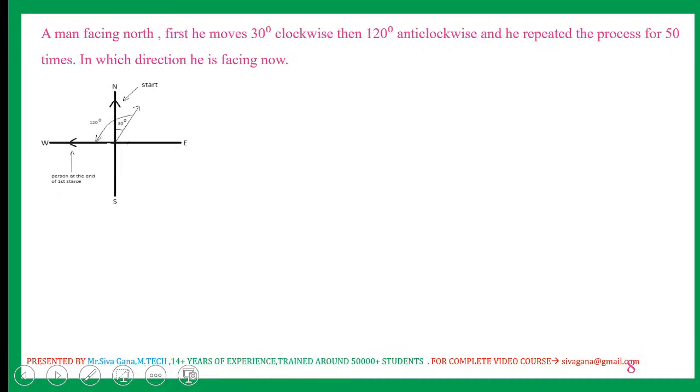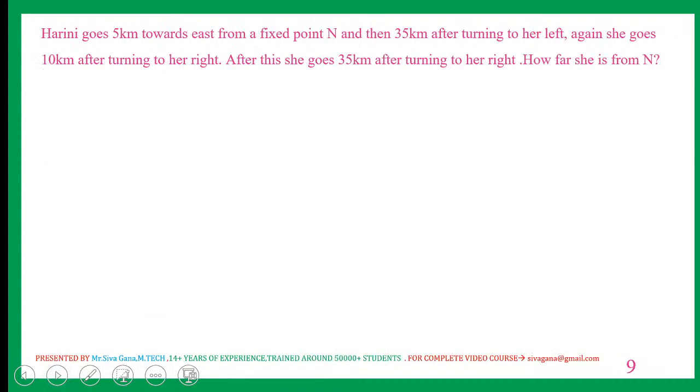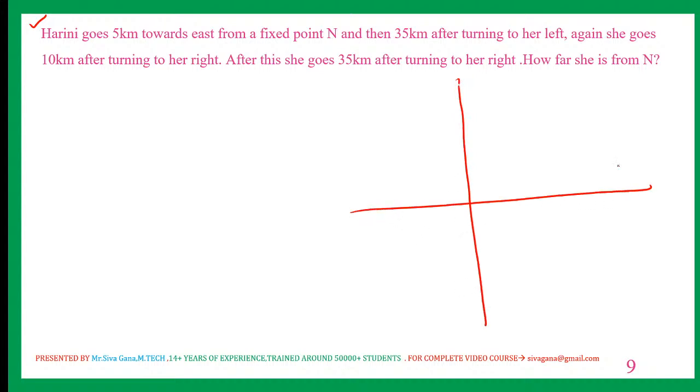Next question. Harini goes 5 kilometers towards east. Basic question. Model 1 I am starting. For every question, this is the diagram. By reading the first 2 statements itself, this is a direction sense question. Sir told basic diagram is must. Yeah, basic diagram I have drawn.